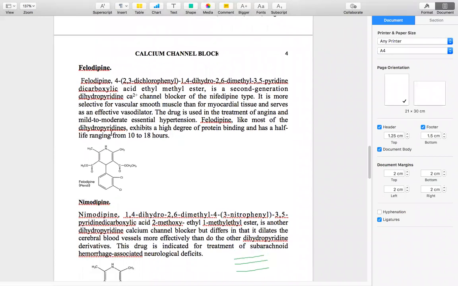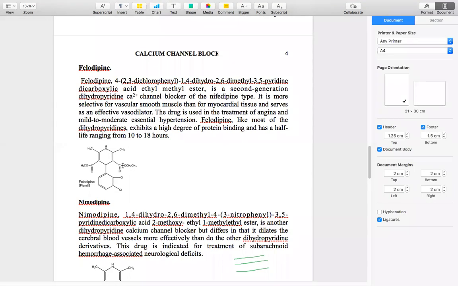In felodipine also, all three rules should be followed. That is the methyl group, the ester group, and the aromatic group with an electron withdrawing substitution. In the first, the same simple methyl group is there as in nifedipine, whereas in the third and the fifth position, the ester, on one side there is a methyl ester, on the other side there is an ethyl methyl ester.